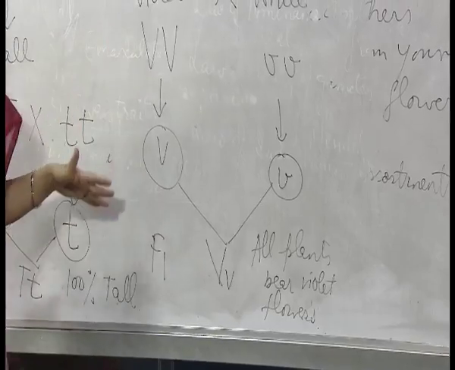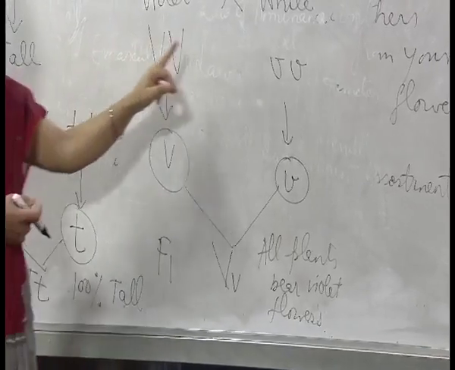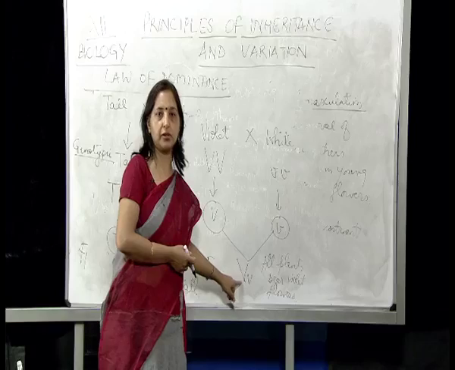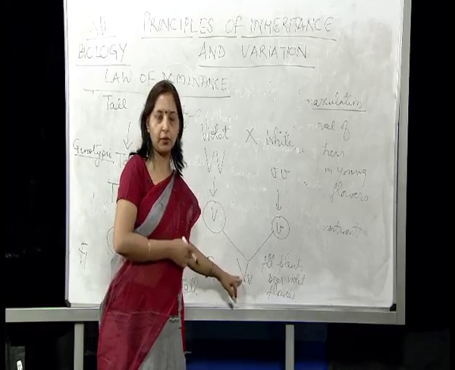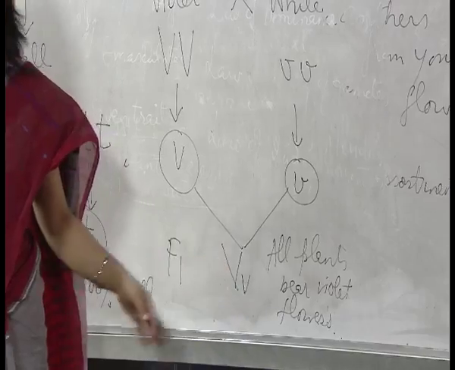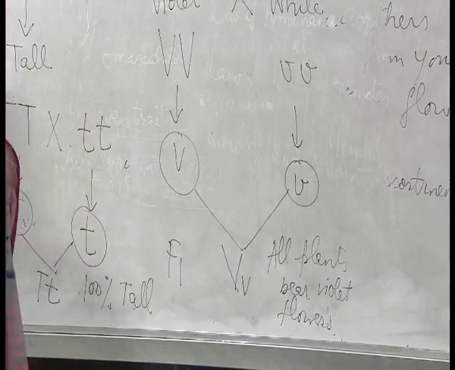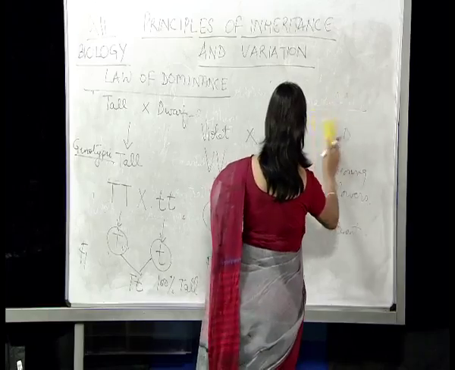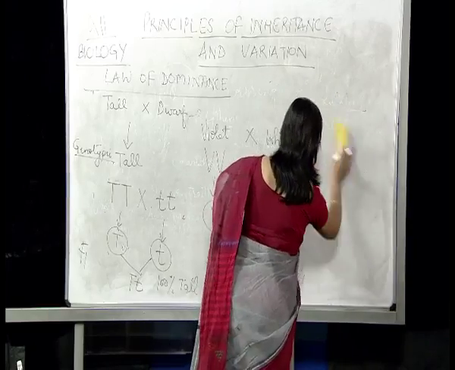So this also proves the law of dominance, that out of two forms, only one form appears in the first generation, which is said to be dominating. The one which hides or does not show in the first generation is said to be recessive. Let us talk about certain basics of inheritance.